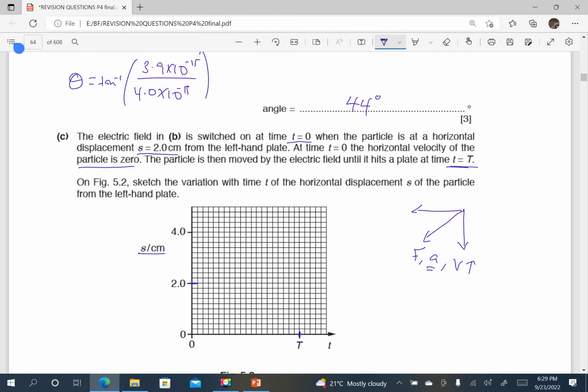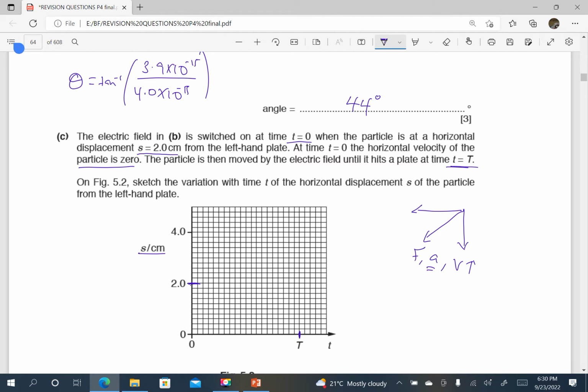And how do we show on a displacement time graph that the velocity is increasing? Initially, it started from rest. They are saying at t equals to 0, the particle has velocity 0. So initially we shall have a horizontal line, because a horizontal line on a displacement time graph shows that the velocity is 0, because the gradient of such a line is 0.